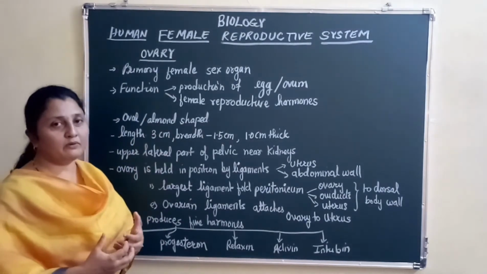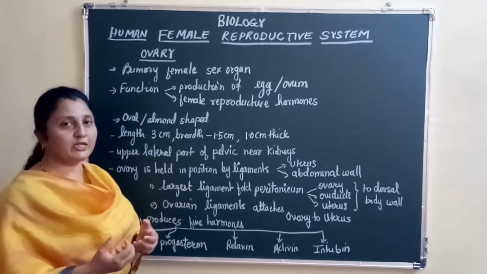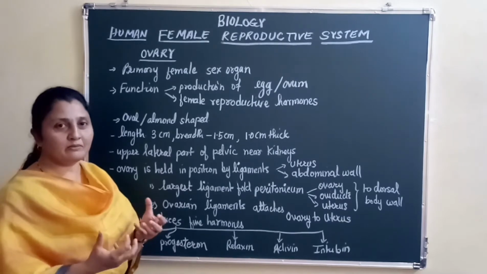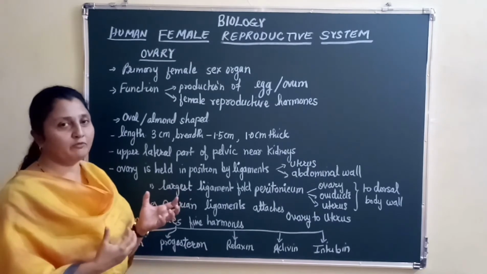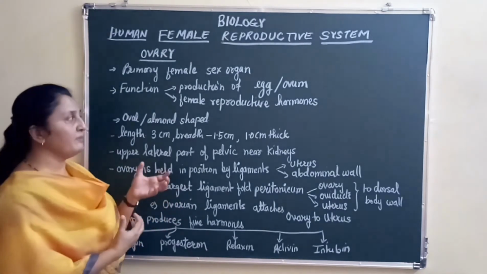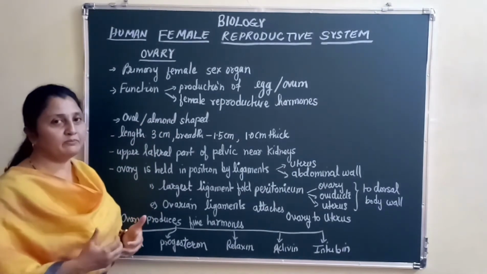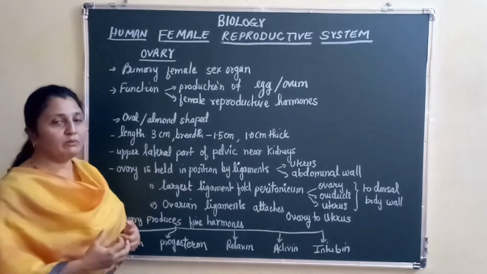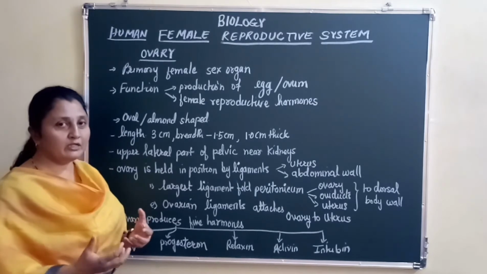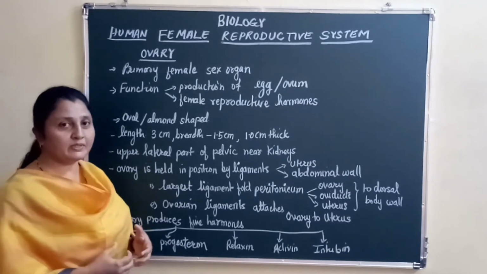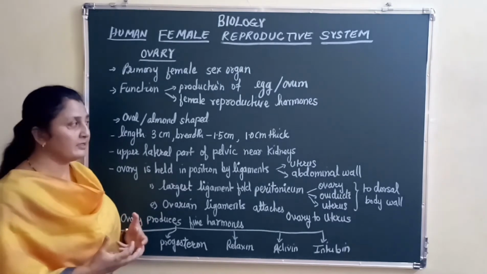How do the ovaries look? They look like an oval shape or an almond shape. The egg is most probably oval in shape, but it is too big to describe an ovary. Ovaries are very small. The shape is like an oval or an almond, right? The length of an ovary is some 3 centimeters, the breadth is 1.5 centimeters, and the thickness is nearly 1 centimeter. Now you can use the scale which you use in your compass, and you can find out that the ovaries are very small organs in a reproductive system.